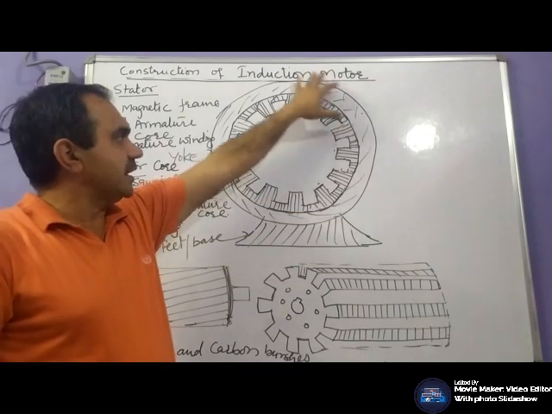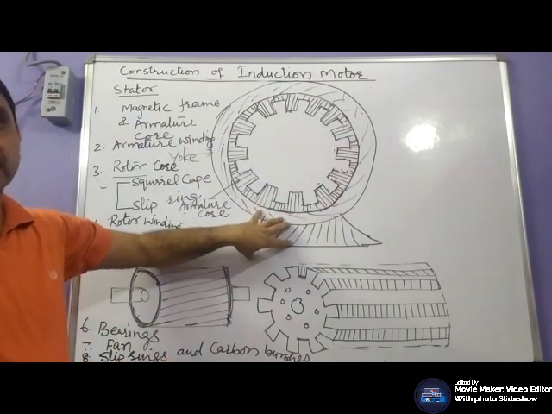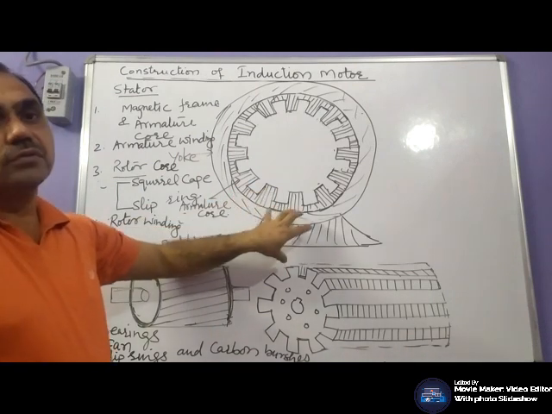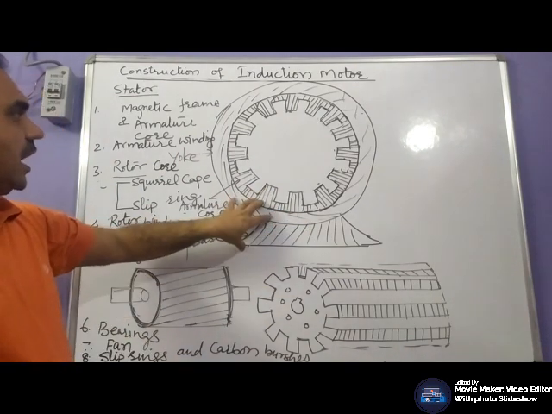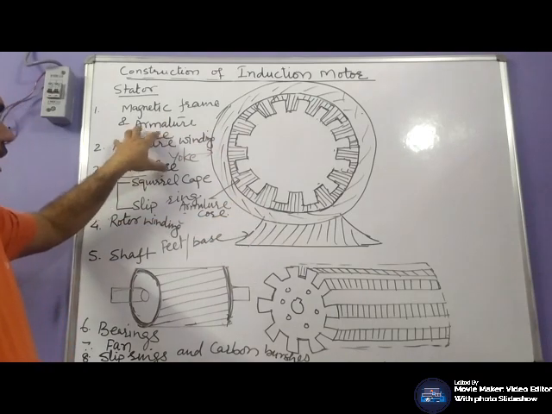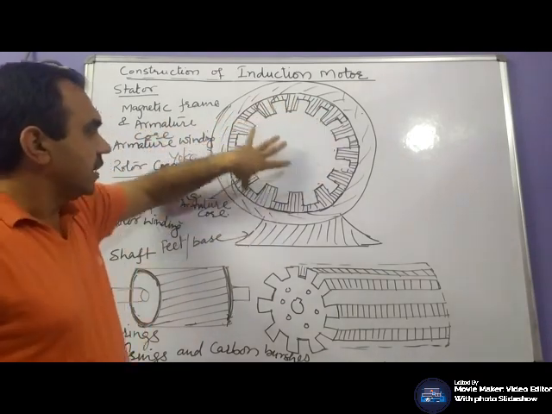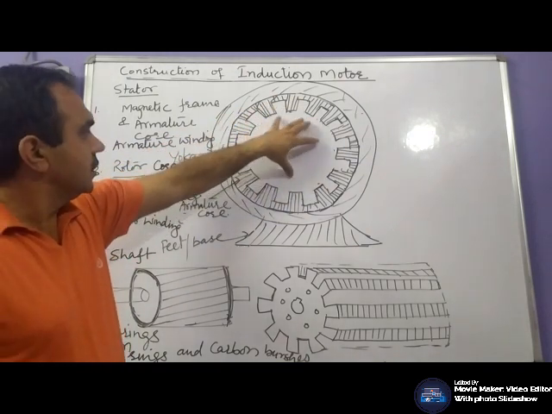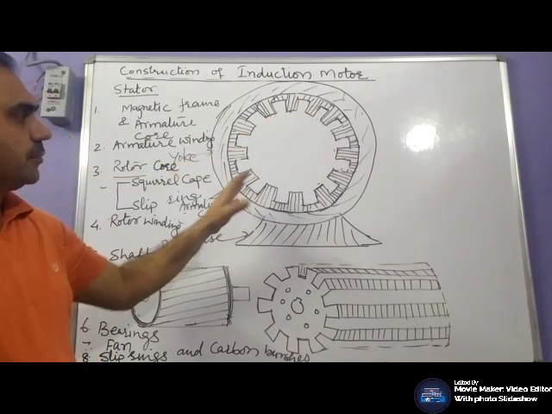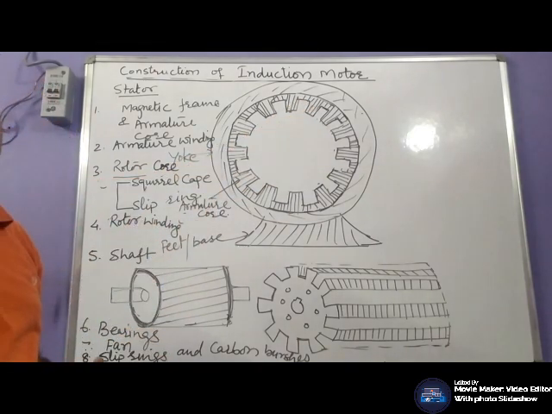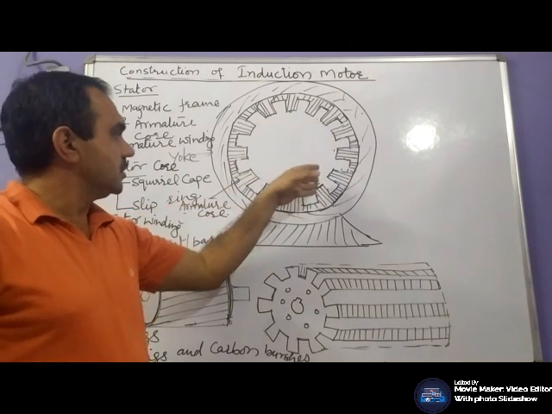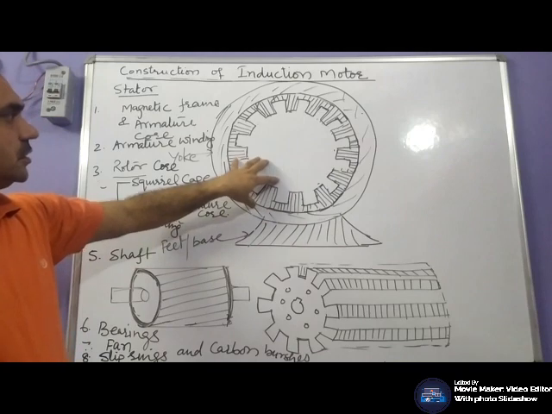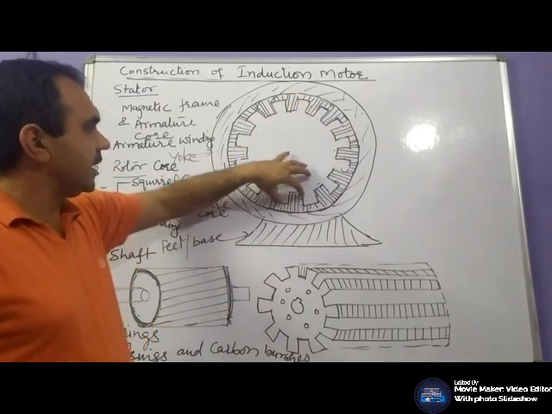Generally, your yoke or magnetic frame is made of either cast iron for low rating machines or steel for high rating machines. The armature core, which is fixed in the yoke, is made up of silicon steel laminations in which slots are die cast so that the armature windings can be placed.